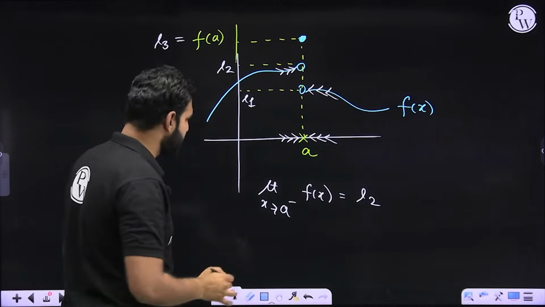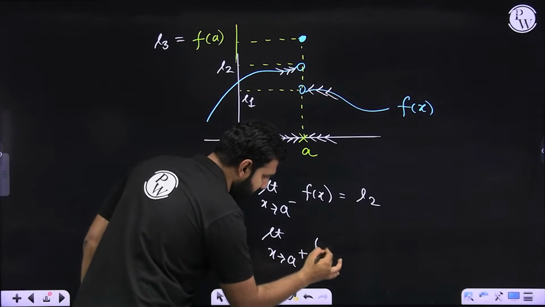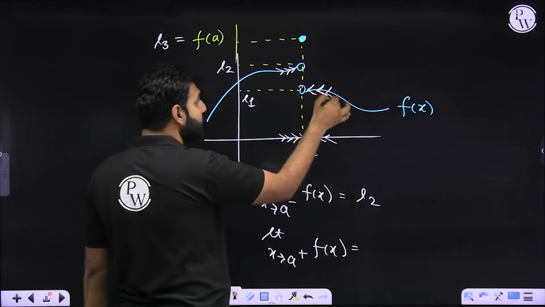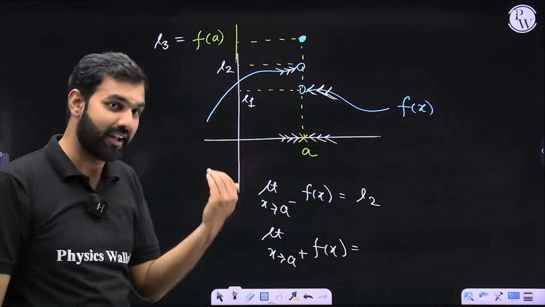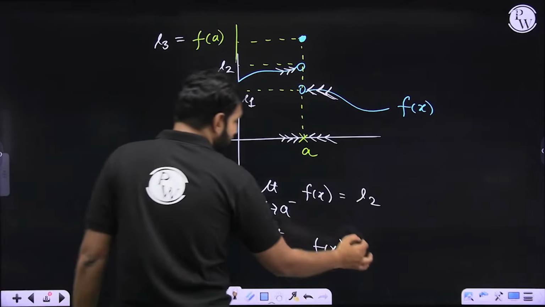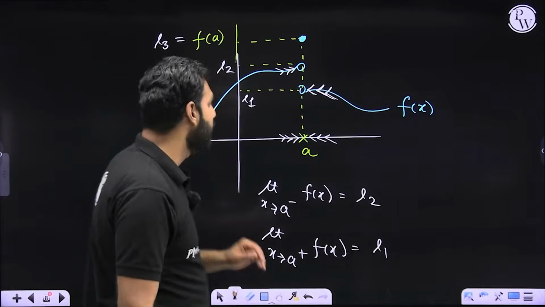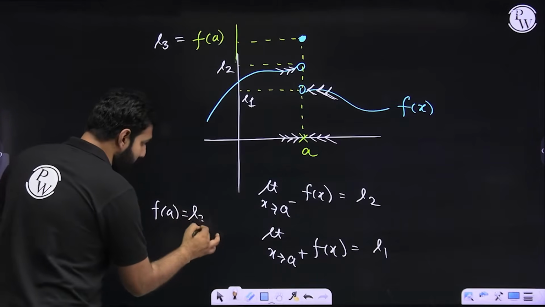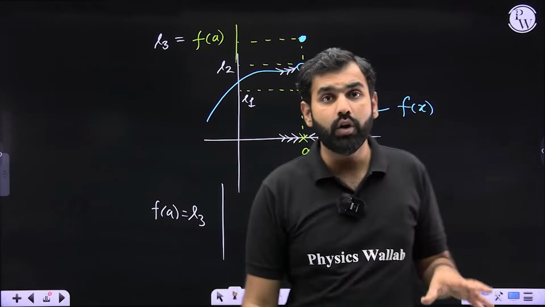For example, here, limit x approaches A from the right hand side on this function f of x. What do you understand by this? So when A is approached from the right hand side, the function is approaching a value L1. Although it is not L1 at that point, it is approaching L1. So here, it will be said to be L1. So that's your left hand limit, that's your right hand limit. But here, if I find out the value of the function at A, that is different, which I have denoted by L3.